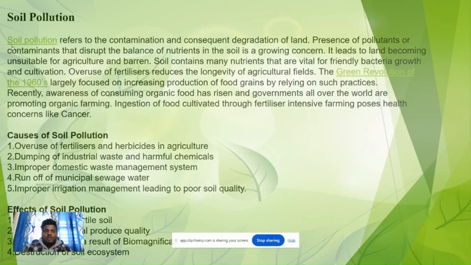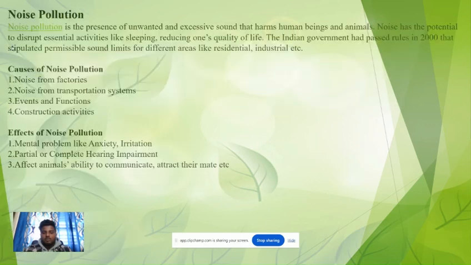Causes of soil pollution. Overuse of fertilizers and herbicides in agriculture, dumping of industrial waste and harmful chemicals, improper domestic waste management system, runoff of municipal sewage water, improper irrigation management leading to poor soil quality. Effects of soil pollution: degradation of fertile soil, inferior agriculture produce quality, health issues as a result of biomagnification, destruction of soil ecosystem.